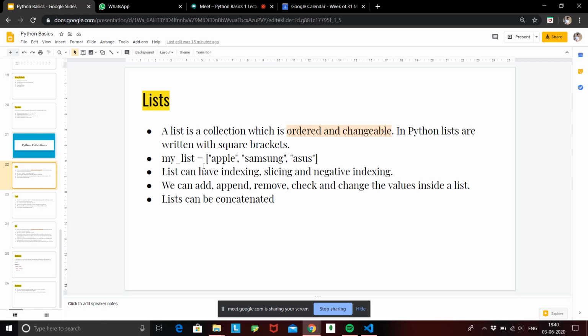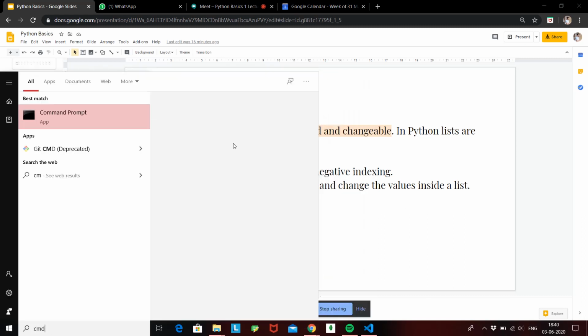Here we can see that a list can have indexing, slicing, and negative indexing, similarly to what we saw yesterday with strings, right? We said strings are arrays. Similarly, lists are also a type of array. So we can have indexing, slicing, and negative indexing, same as we had in our strings. The next thing we can do with a list is append, remove, check, and change the value inside a list. And a list can be concatenated. So this was the theory about lists.